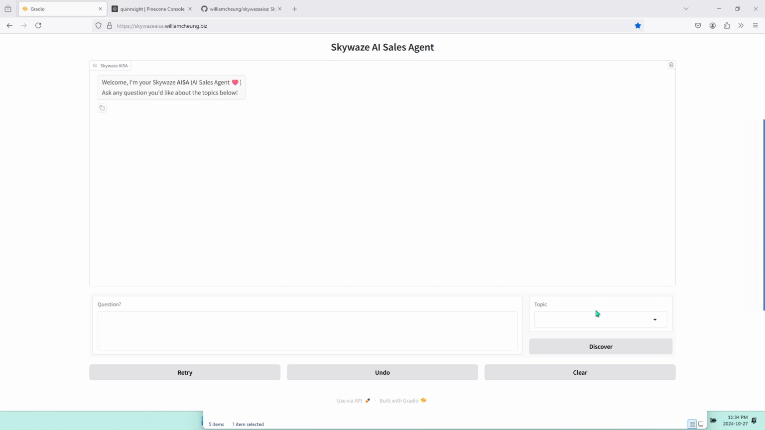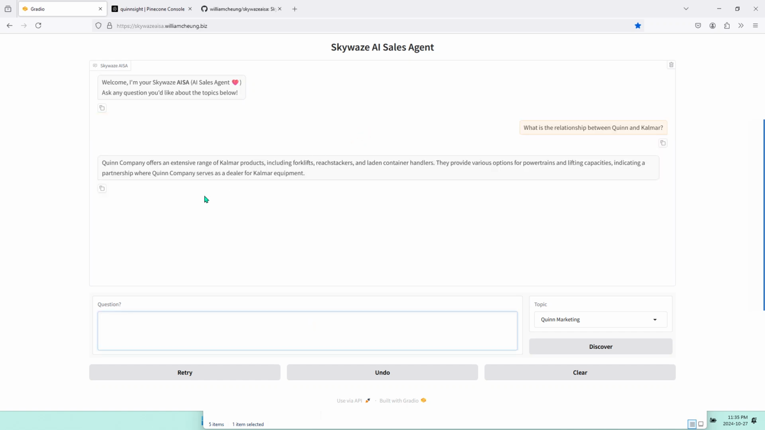How you use this is there's a list of topics here that you can select from. So let's select Quinn Marketing. And then you can enter a question for that topic, like what is the relationship between Quinn and Kalmar? And then you click Discover. So the agent's going to get the answer for you right here. Quinn offers an extensive range of Kalmar products.